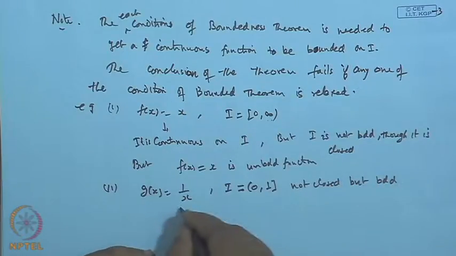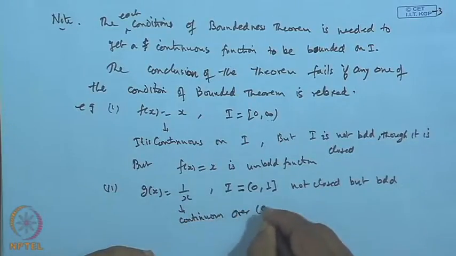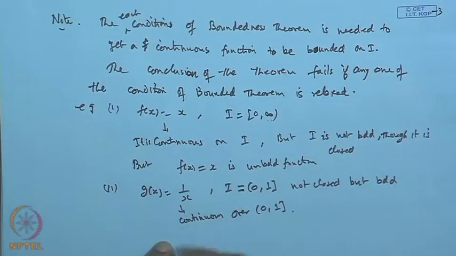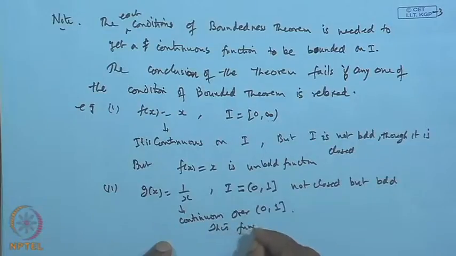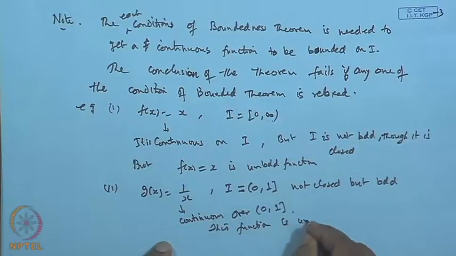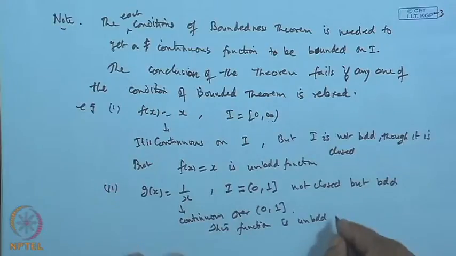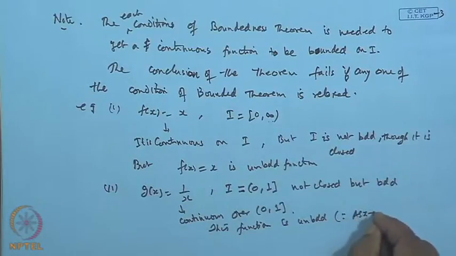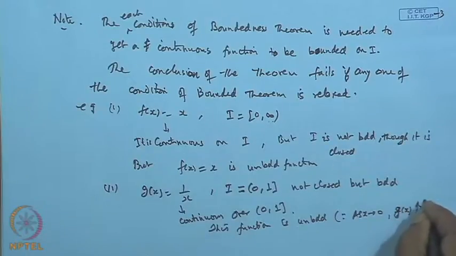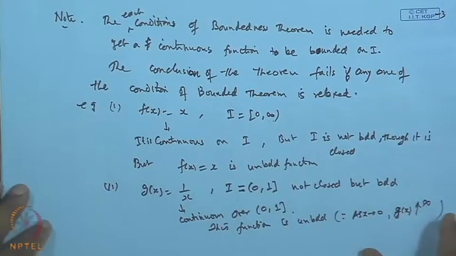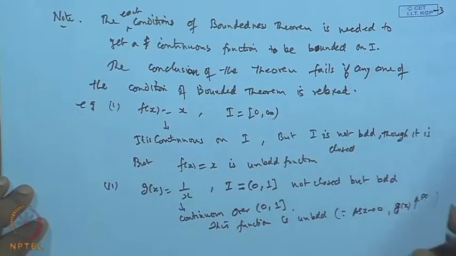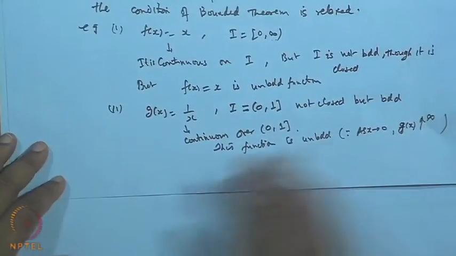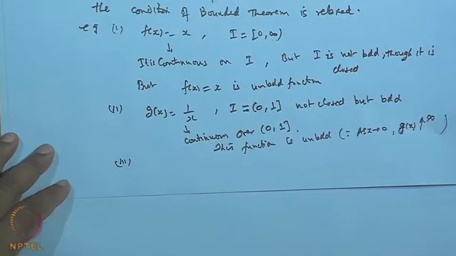The function is continuous over this interval, because 0 is not included, but we have seen this function is also unbounded, because as x tends to 0, g(x) will go to infinity. So again, relaxing the condition is not going to help; the conclusion fails.